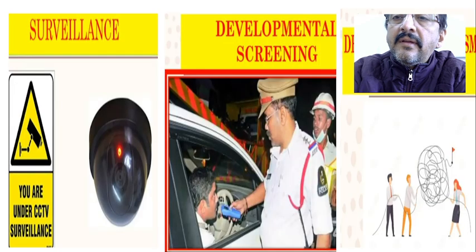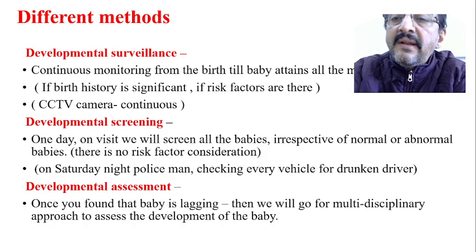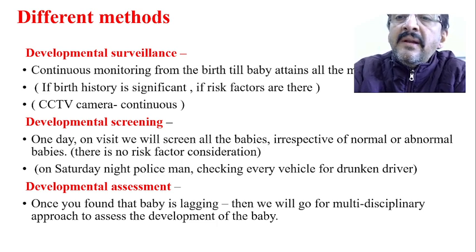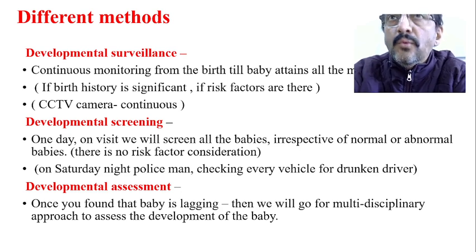So one is developmental surveillance, developmental screening, and developmental assessment. Developmental surveillance is a continuous one. Developmental screening is, on a particular day we call all the babies, irrespective of normal and abnormal babies, and then we'll screen. And developmental assessment is, once you pick up that the baby is having a developmental problem, then what to do.